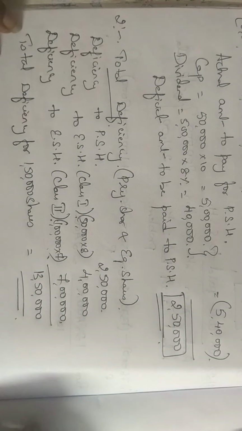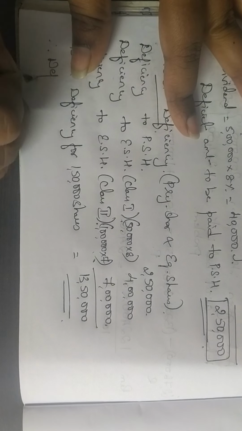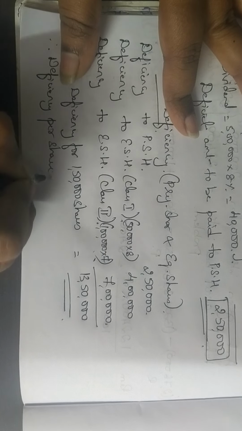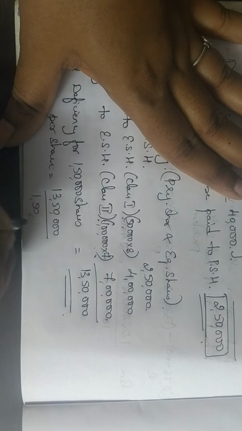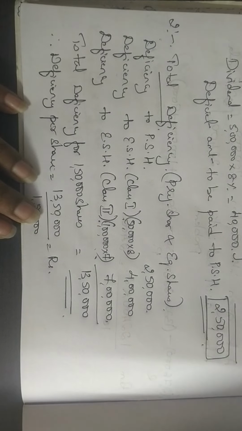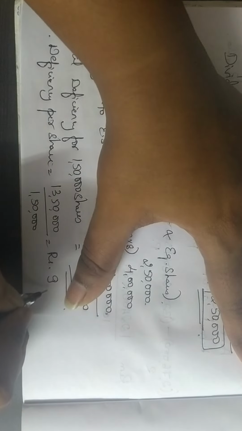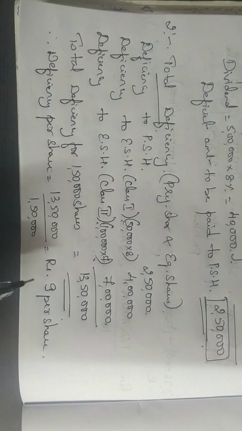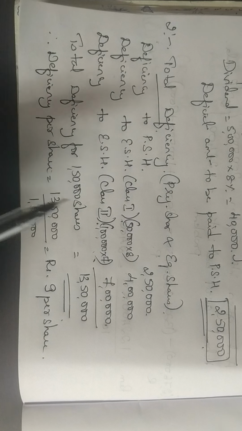So therefore, how much is it for 1 share? Therefore, deficiency per share or for 1 share, how will you calculate? 13,50,000 divided by 1,50,000, you get 9 rupees. So it is 9 rupees per share is the deficiency. Okay, if you calculate per share only, you will be able to know how much you have to claim from class 1 and how much you have to claim from class 2. Otherwise you will not know.